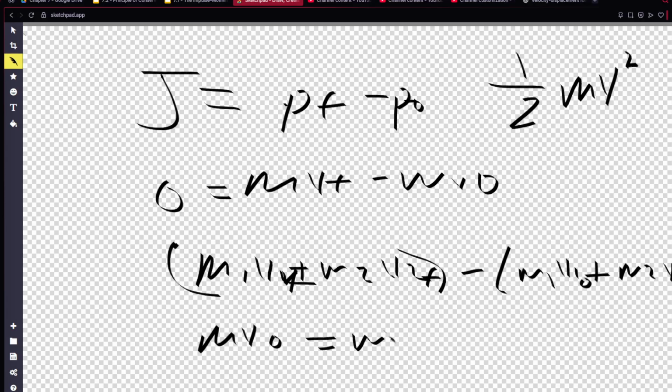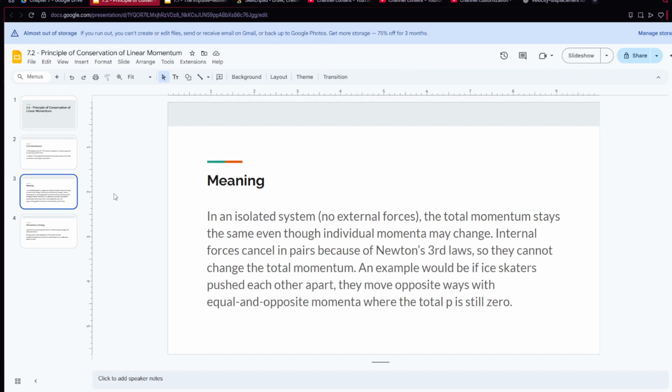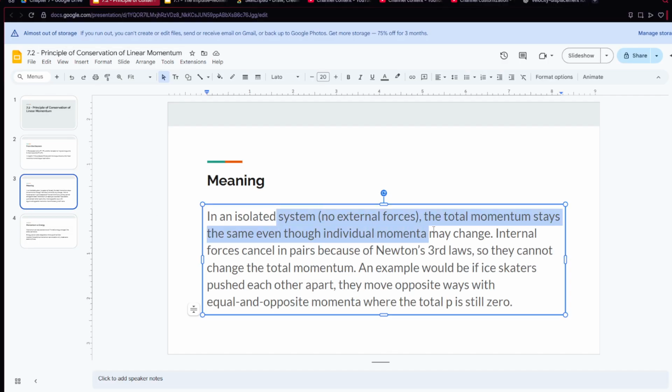In other words, mathematically, we can rewrite this as 0 equals pf minus p0, and p0 equals pf. So the logic there is pretty simple. I guess that would be mvf equals mv0. In an isolated system, no external forces, the total momentum stays the same even though individual momentum may change.